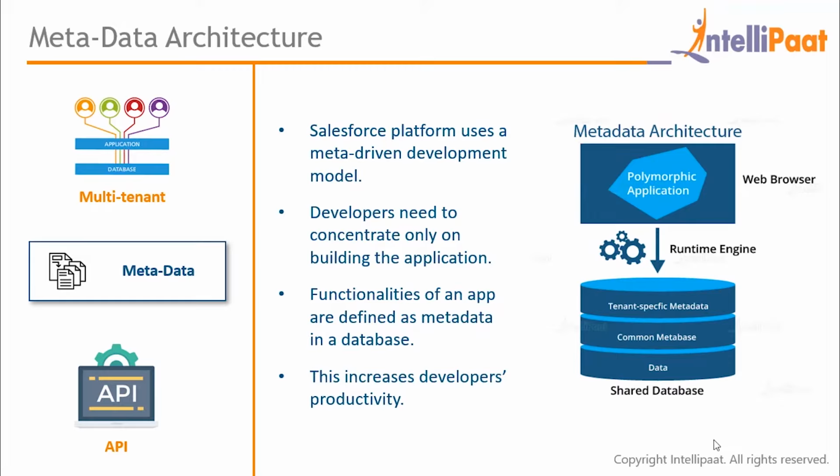Now let's consider three clients, A, B, and C, sharing a single database. So each client will have access to their own metadata from the shared data. So each client will have separate metadata. This ensures that you don't get into someone else's metadata. This also increases the security of the shared database. Developers just need to create the application and deliver the application to the respective client's metadata. So the issues of data security and data integrity get sorted with this particular architecture, since all the data is stored on different levels, that is, data above data.